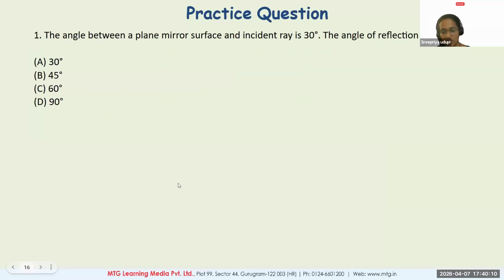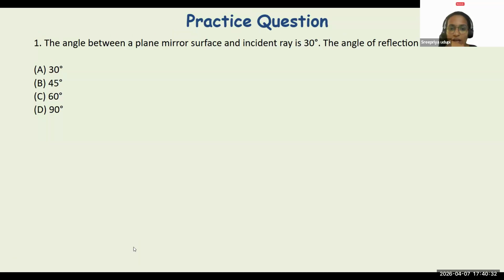Right. Now we have a question. The question says the angle between a plane mirror surface and incident ray is 30 degrees. Then angle of reflection is? You can put it in the chat box. If there is any explanation, I'll particularly ask. Please understand this: the angle between a plane mirror surface and the incident ray. Read the question clearly.